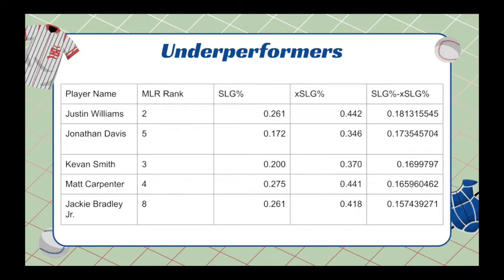Another player that came very close to making the list but didn't actually was Cody Bellinger, who finished 7th in the underperformers category. A former MVP, he hit the ball very hard last season and had solid peripherals, if not amazing. However, he was one of the worst players in all of Major League Baseball, with negative 1.5 WAR. His slugging percentage this season so far has been off the charts. He's seemingly resurgent, and a lot of people are surprised by this. But even if you look at one of the worst years I've seen from a Major League Baseball player, he was actually hitting the ball pretty hard and was in a lot of ways just unlucky.